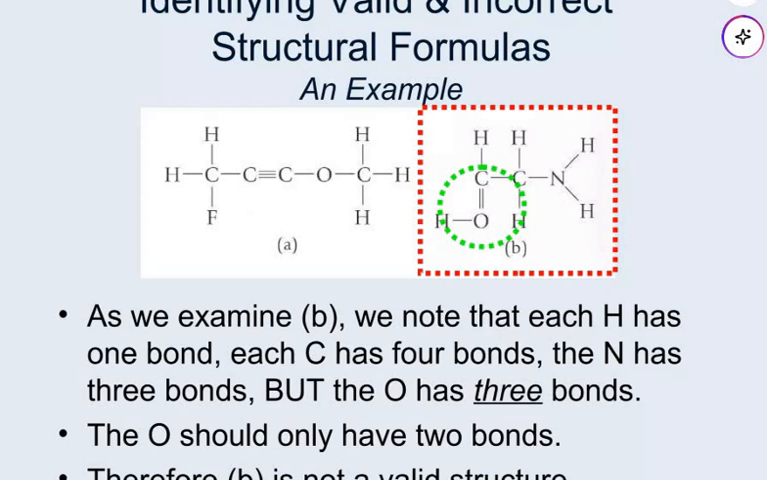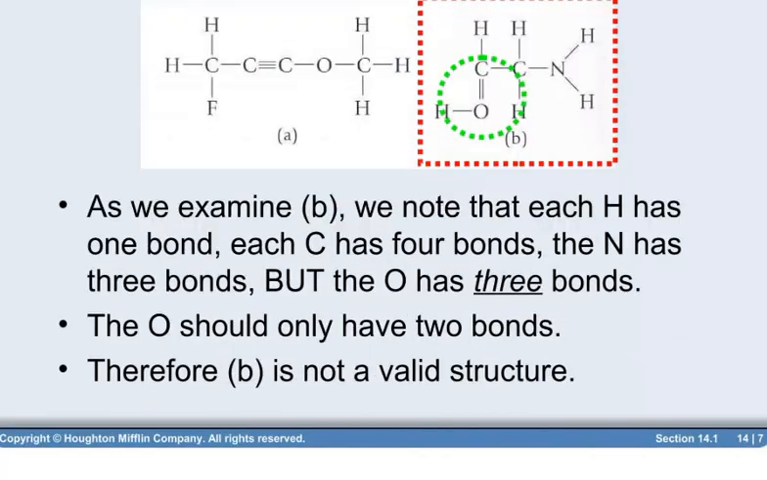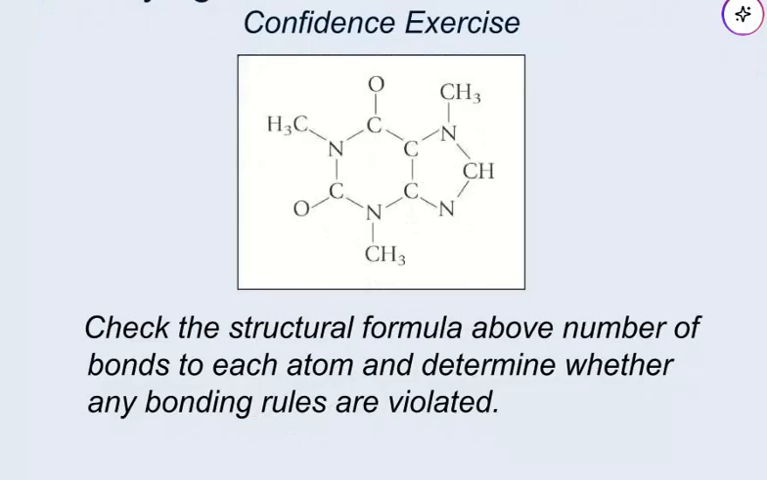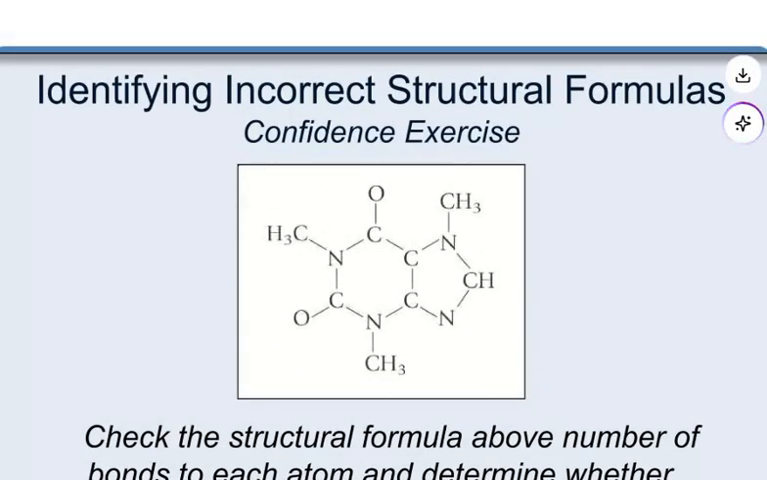As we examine B, we note that each hydrogen has 1 bond, each carbon has 4 bonds and nitrogen has 3 bonds, but the oxygen has 3 bonds. Oxygen should only have 2 bonds. Therefore, it is not a valid structure. It would be valid if you gave a positive charge on the oxygen. Now identifying the incorrect structural formula here.